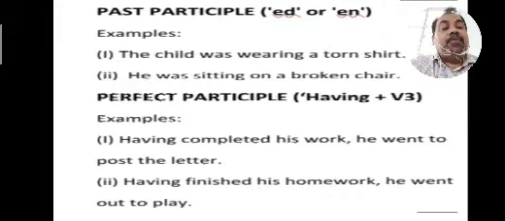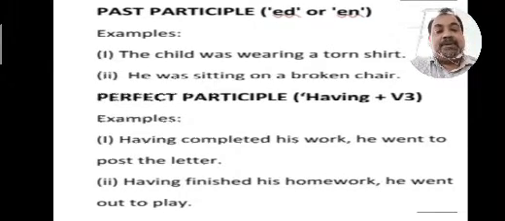He was sitting on a broken chair. What kind of chair? Broken. Break, broke, broken. Third form of the verb. So broken is a past participle.